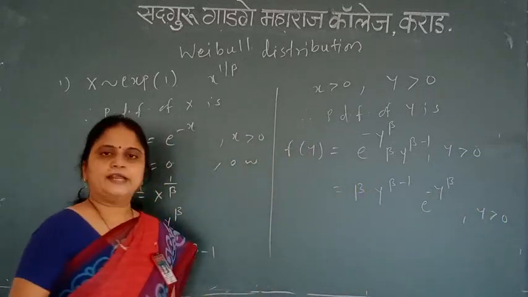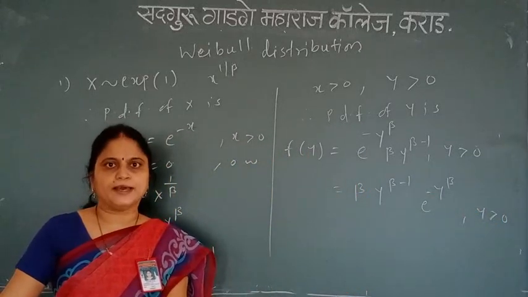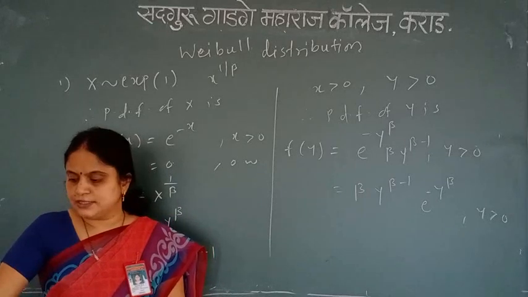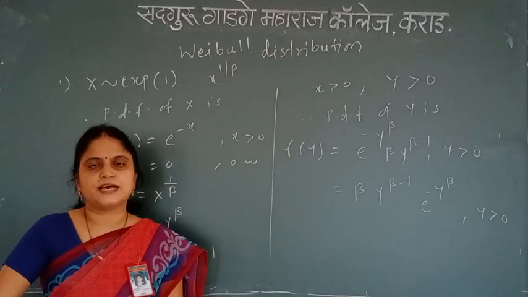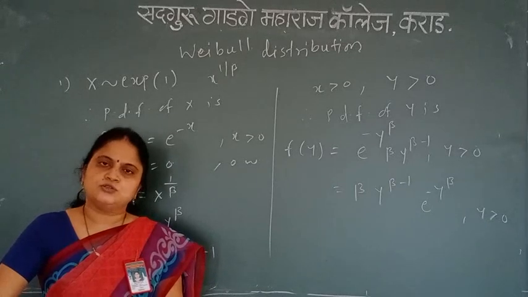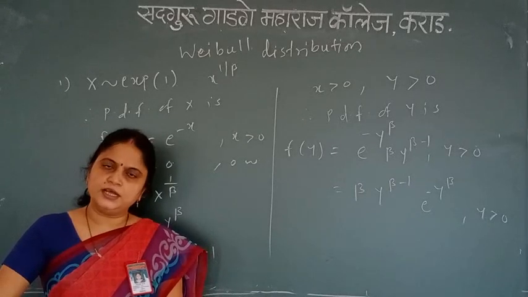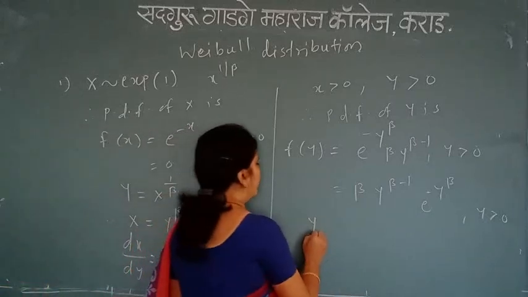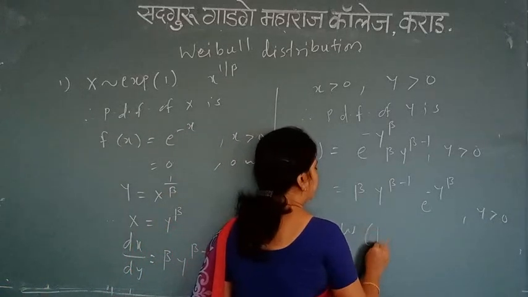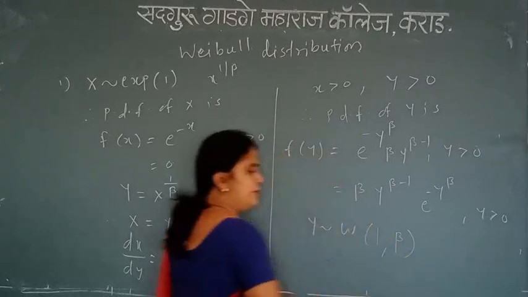Do you understand the distribution of y? It is Weibull distribution with parameter 1 comma beta, that is, alpha is absent over here. If we put alpha equal to 1, then we get this PDF. So y follows Weibull distribution with parameter 1 comma beta.